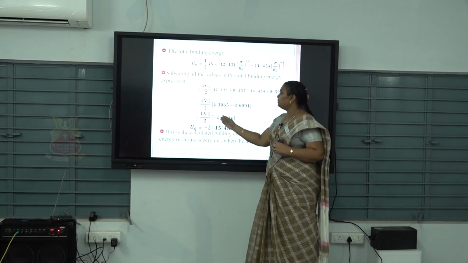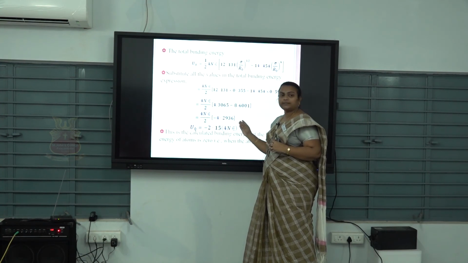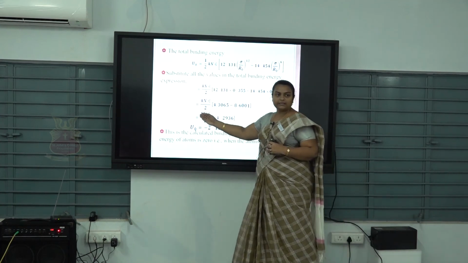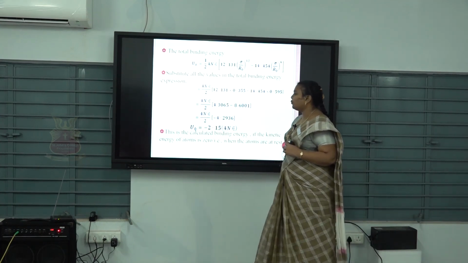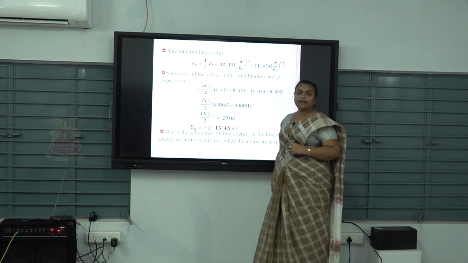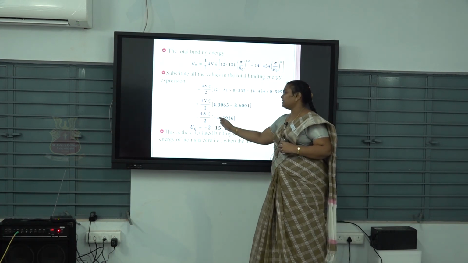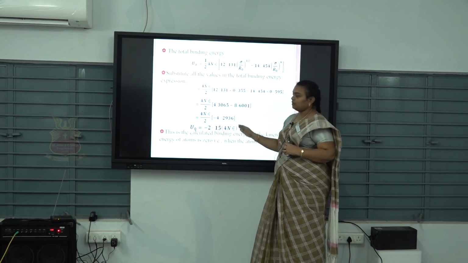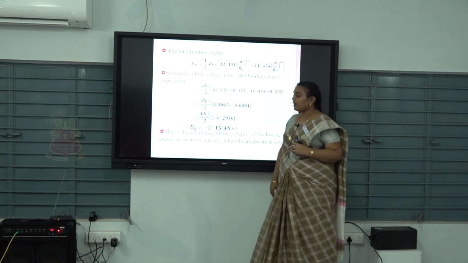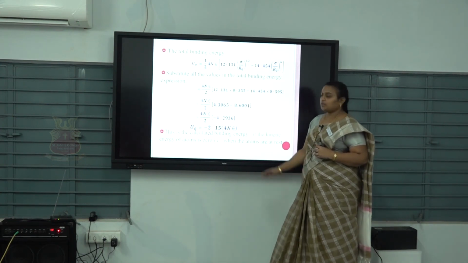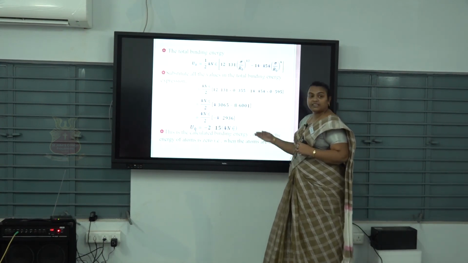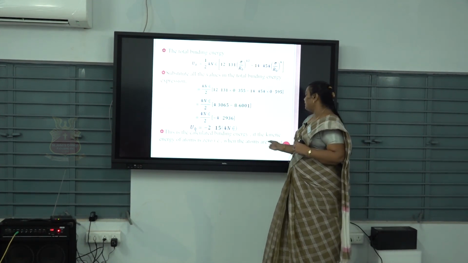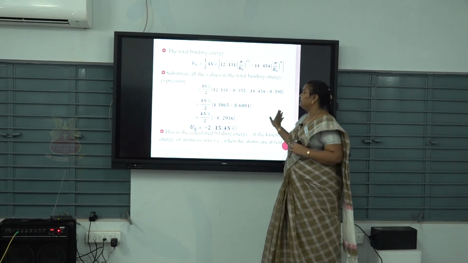Subtracting these two gives minus 4.2936. Then the 2 is cancelled and U naught is equal to minus 2.15 times 4 n epsilon. This is the calculated binding energy for the condition where the kinetic energy of the atoms is 0, because the atoms are at rest. Thank you.